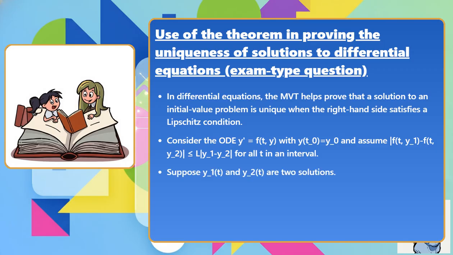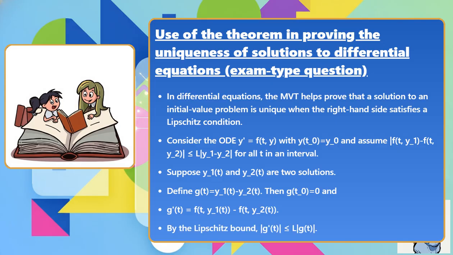Suppose y1(t) and y2(t) are two solutions. Define g(t) = y1(t) minus y2(t). Then g(t0) = 0 and g'(t) = f(t, y1(t)) minus f(t, y2(t)).